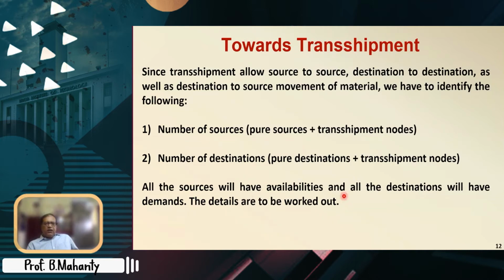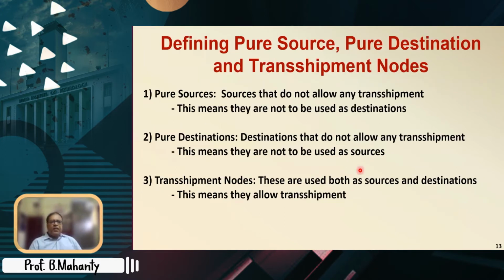All the sources will have availabilities and all the destinations will have demands. The details are to be worked out. But before that, we must understand what is a pure source, what is a transshipment node, and what is a pure destination. So here are the definitions.